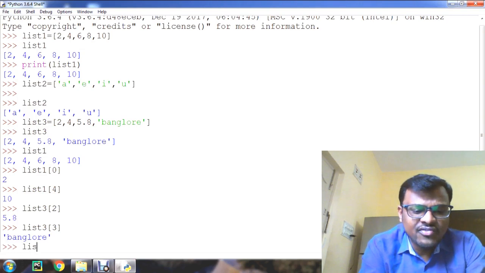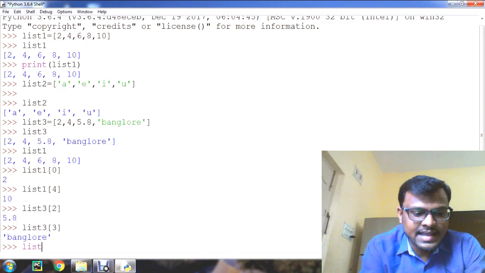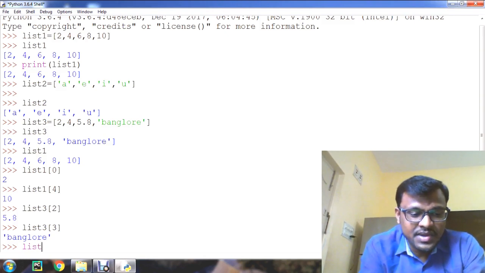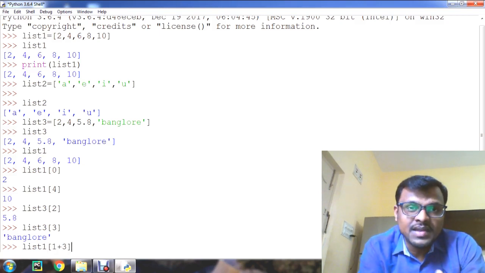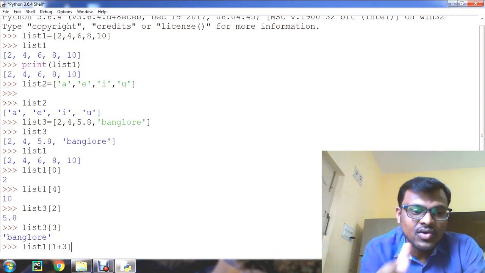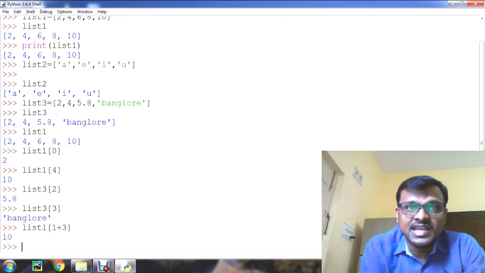And even we can perform some operation, like incrementing or decrementing operation inside the list. That is, list1 of 1 plus 3. It is going to add 1 plus 3 and it will be pointing to the fourth index, that is 10. Like this we can make use of that.